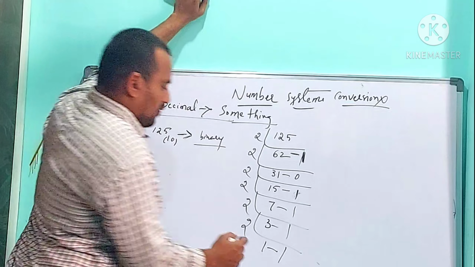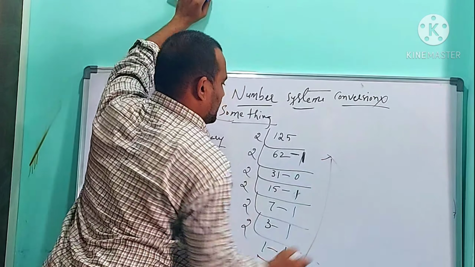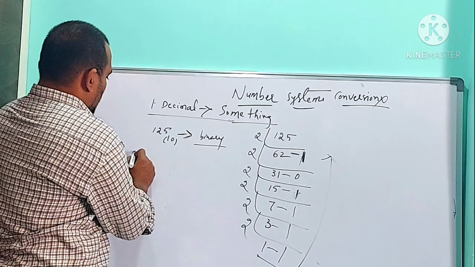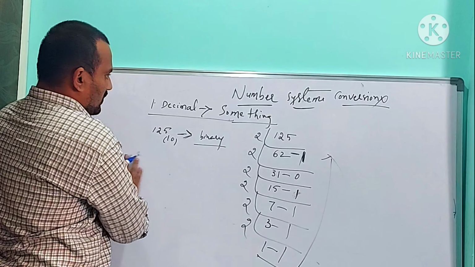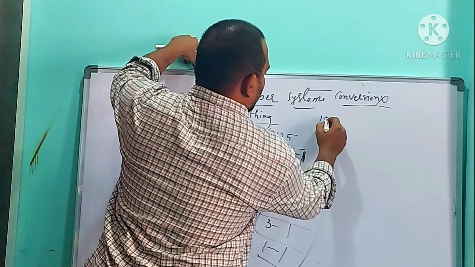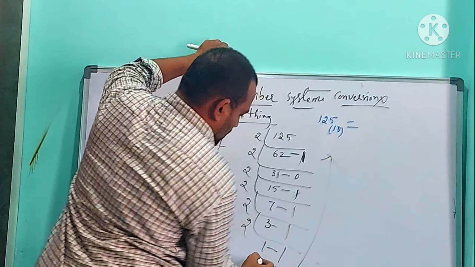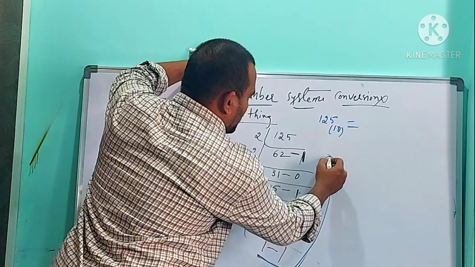The answer should be written from bottom to top like this.